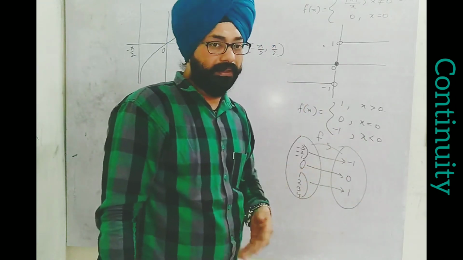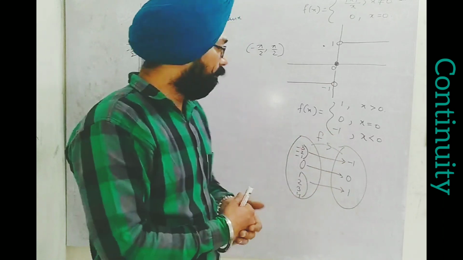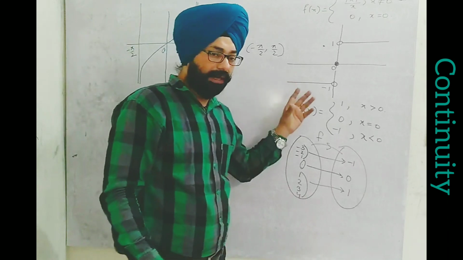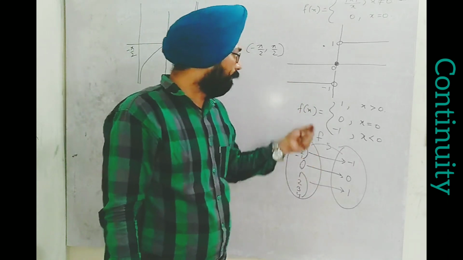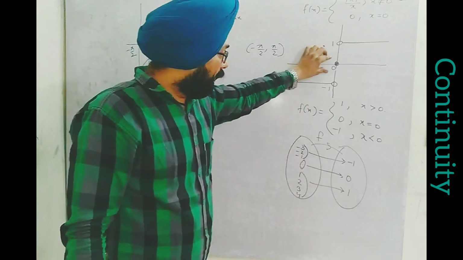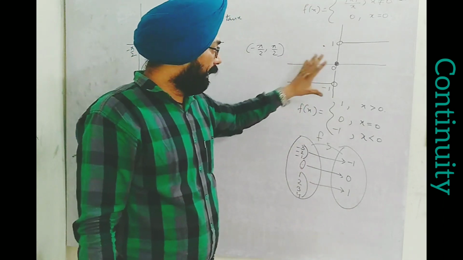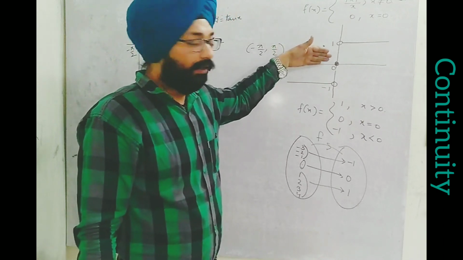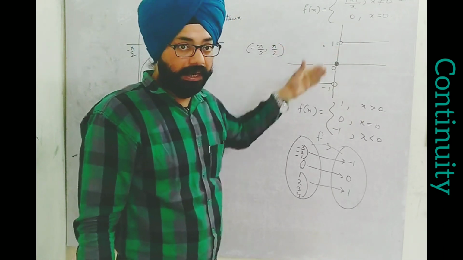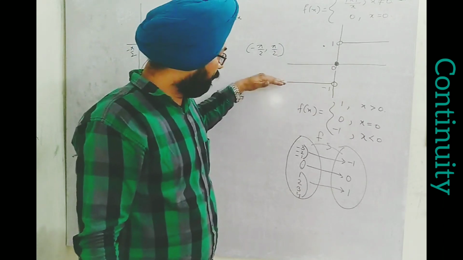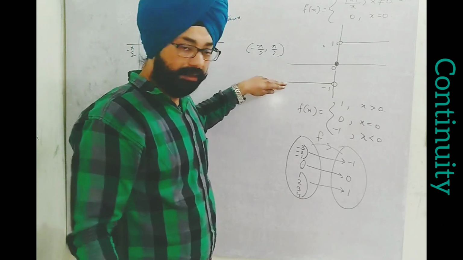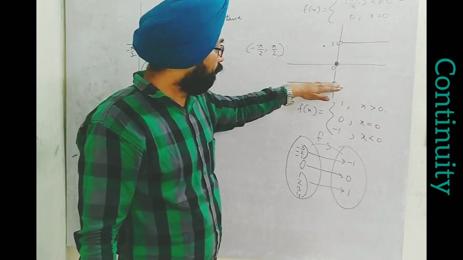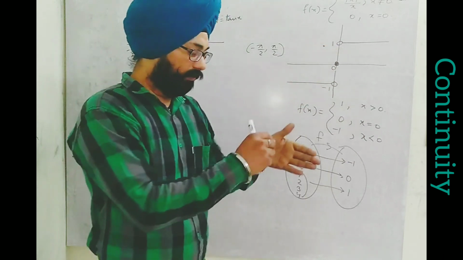Let us make it more simple. This is your bookish definition. Let us make it more simple. At 0, the position of the graph says that it is not giving us a continuity, a regularity. For example, if I come from the left hand side on the graph, let us suppose we are moving on it, then I need to skip this position and we have to come on 0.